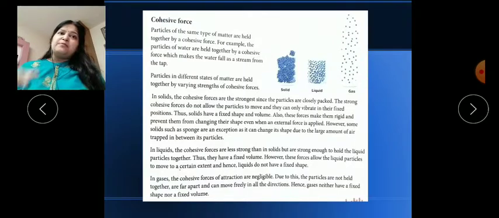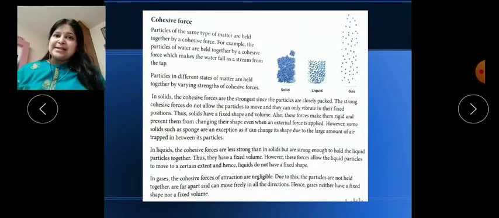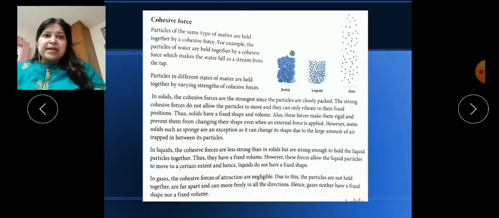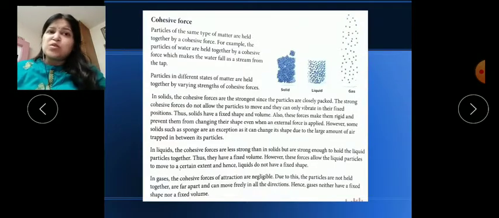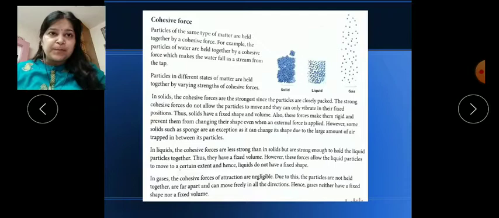Why? Due to this cohesive force, because as we know, in water the cohesive force of attraction is less than in solids. In the same way, different states of matter possess different types of energy also.